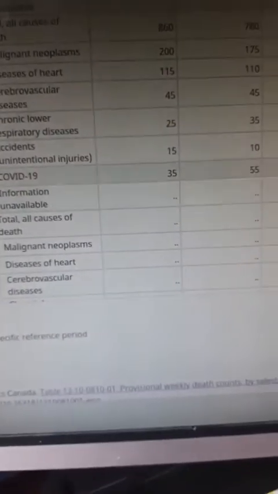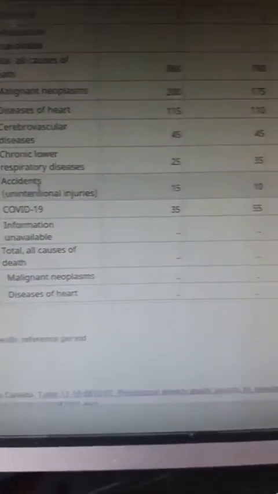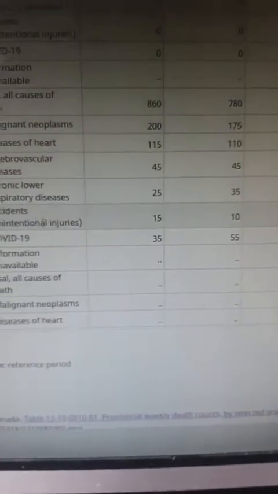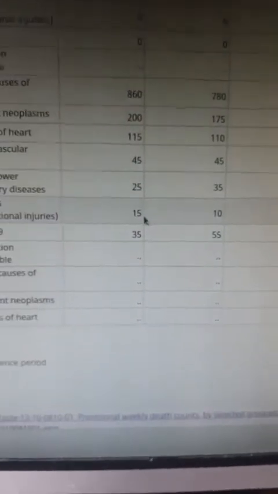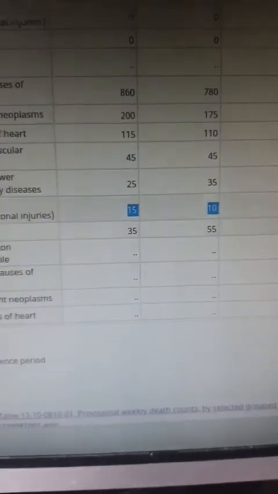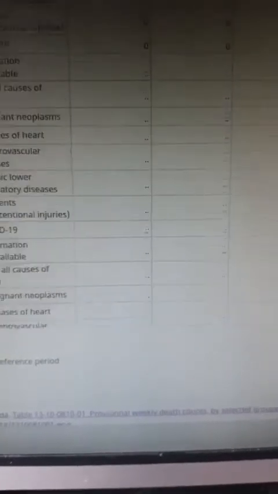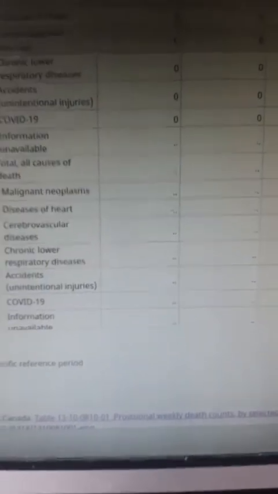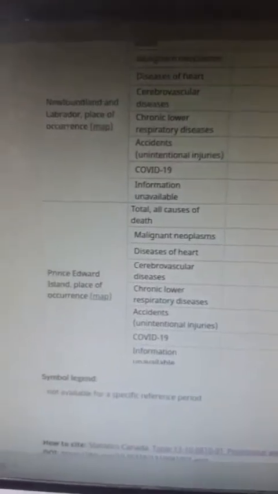In British Columbia, we have the following, let's say, accidents. How many accidents? So people died from accidents: 15, 10, 5. That's how many happened in the last 5 weeks of reporting, right? So we just take all those numbers and we plot them right here.